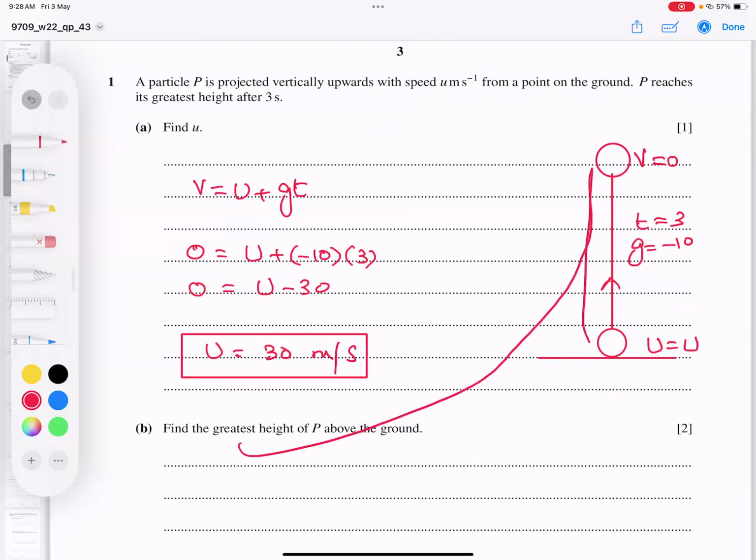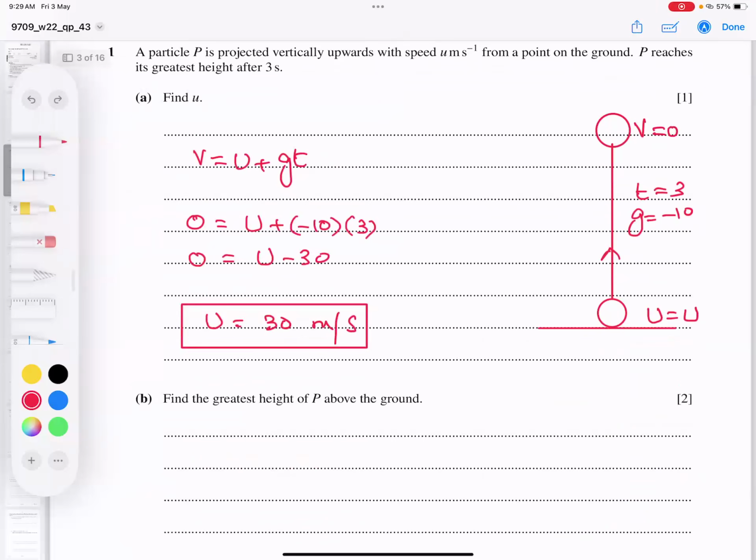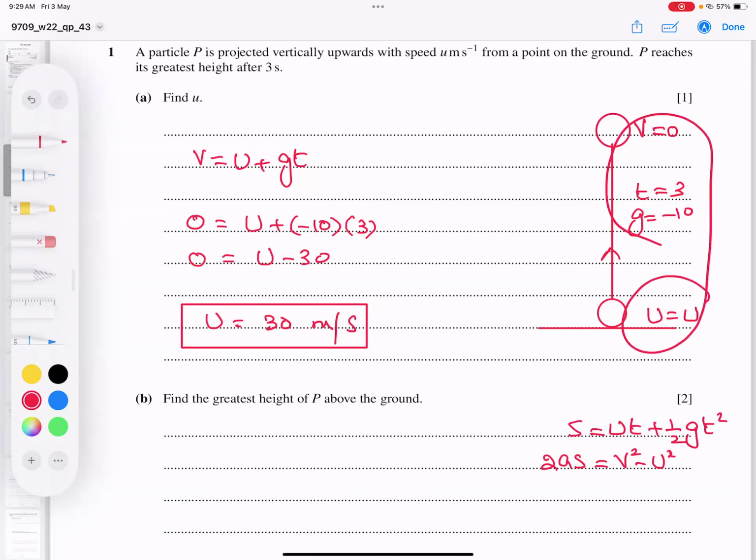What is the total height? This time, because distance is concerned, we have two formulas. S is equal to UT plus half GT squared. As a teacher, I suggest you write formulas, although they are open in the formula sheets. What happens is that your eyesight can catch the formula easily depending upon the data. Data writing is very, very important, and diagram making. Two things have a key role.